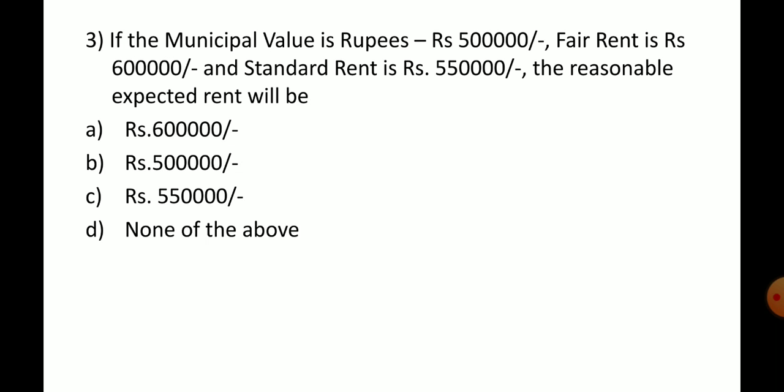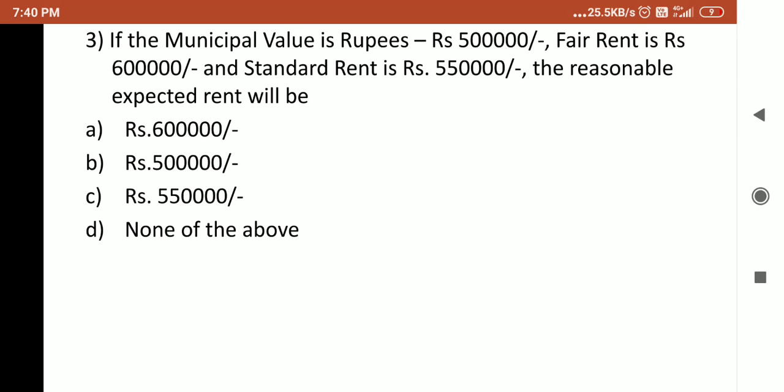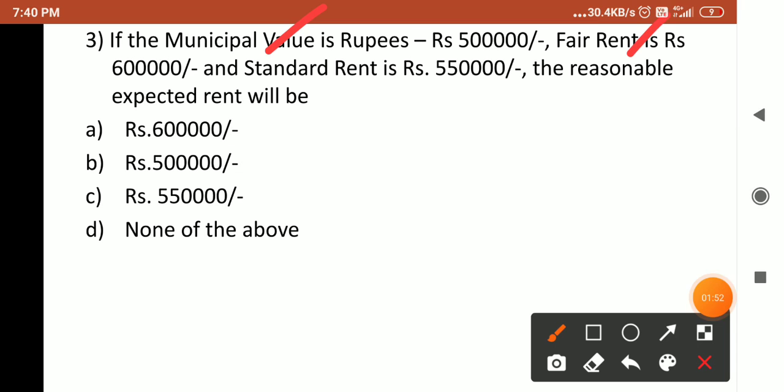If the municipal value is rupees 5 lakh, fair rent is 6 lakh, and standard rent is 5 lakh 50,000, the reasonable expected rent will be what? Expected rent we have already discussed. We compare the municipal value and fair rental value, whichever is higher. The higher is 6 lakh, and the standard rent is 5 lakh 50,000. Here we consider whichever is less, so 5 lakh 50,000 will be the expected rent.